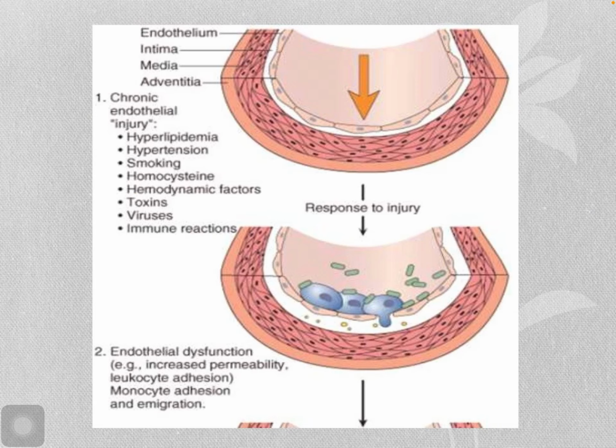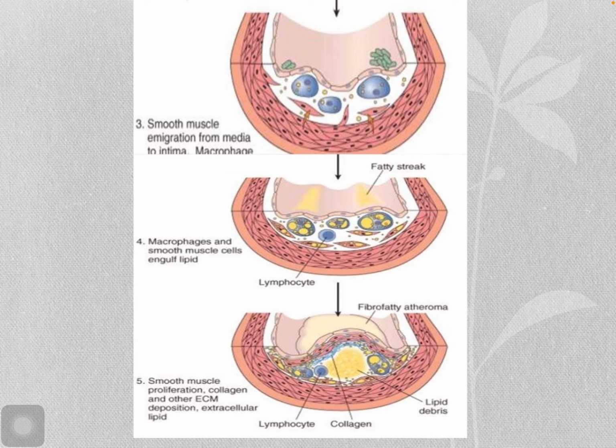Here we can see cellular changes: chronic injury, then endothelial dysfunction and increase in permeability, and then fatty streak deposition, then capping.